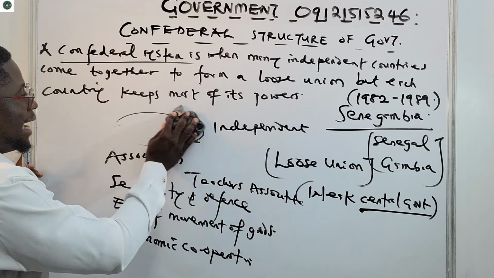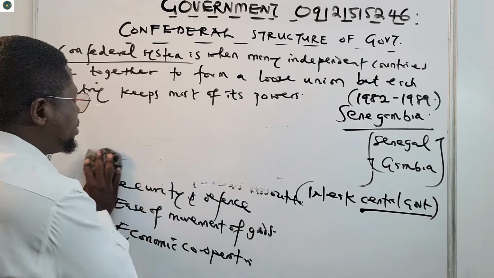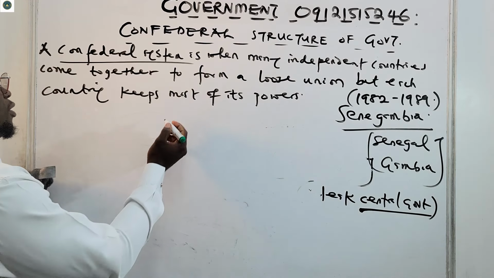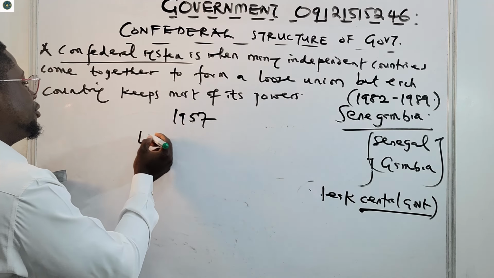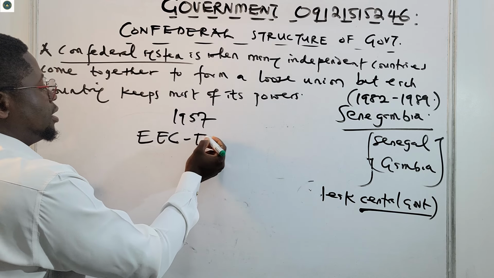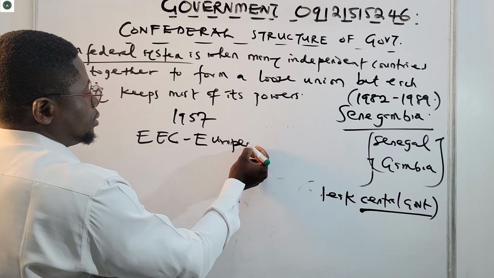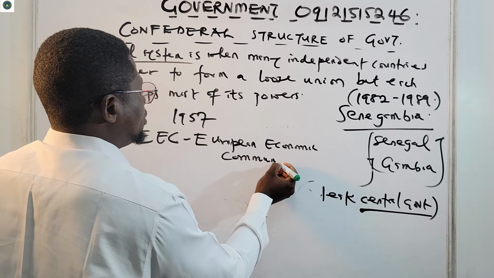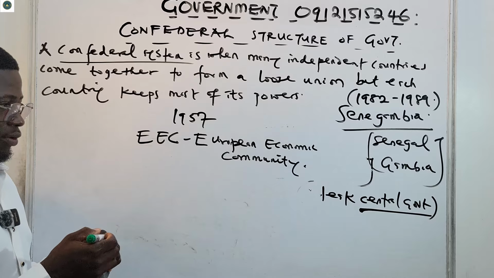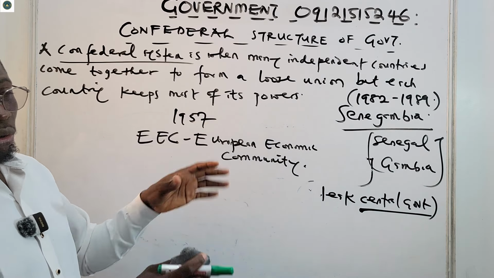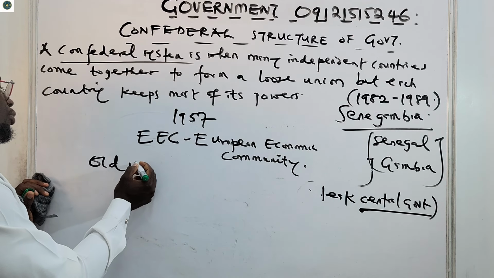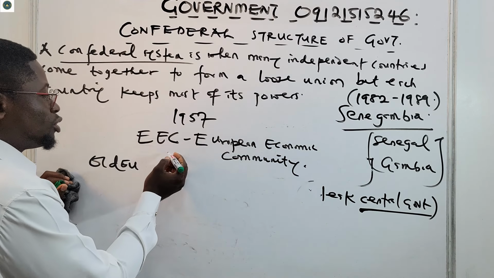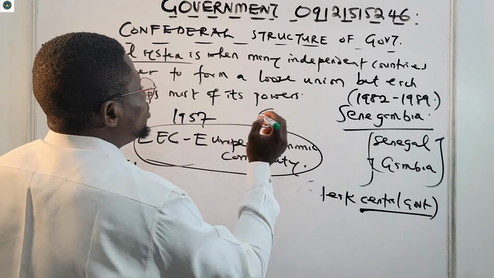Okay, apart from Senegambia, we also have the old European structure, the European Economic Community, which was formed in the year 1957. You call it the EEC. We call them the old European structure, before the new EU that now has many countries. This old European structure only contained 6 European countries.